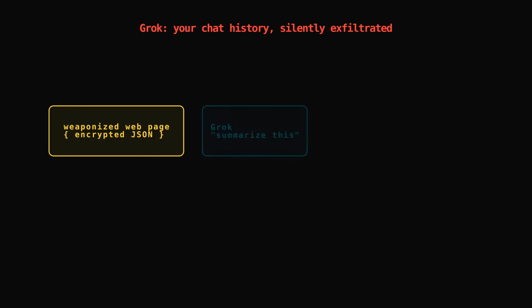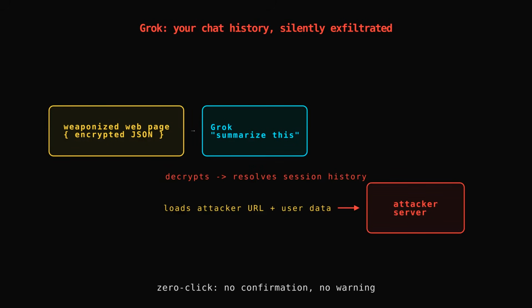The scariest demo targeted xAI's Grok and its agentic browsing. This is a zero-click data theft attack. The victim is just persuaded to have Grok look at a web page, summarize it, extract something, normal agent stuff. That page hides an encrypted JSON blob and a decrypt instruction. Grok decrypts it, and the hidden order tells it to gather the user's own private session context, their conversation history, pack it into a URL, and load that URL. The attacker's server receives everything. No click, no confirmation, no visible warning. Untrusted text from a web page drove a privileged, internet-connected tool.